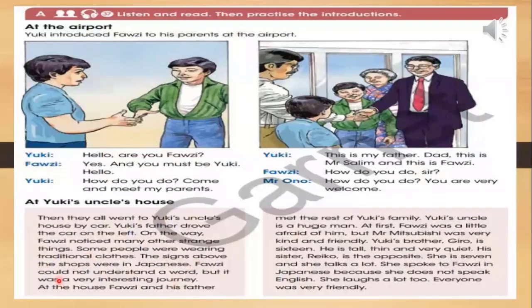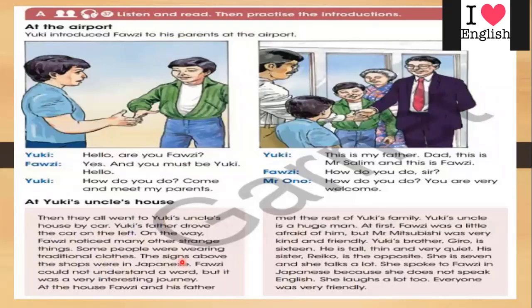The signs above the shops. What we mean by signs here? Signs on the shops. They're in Japanese. That means they are written in Japanese language, not English. Fauzi couldn't understand a word, so he looks at the shops.